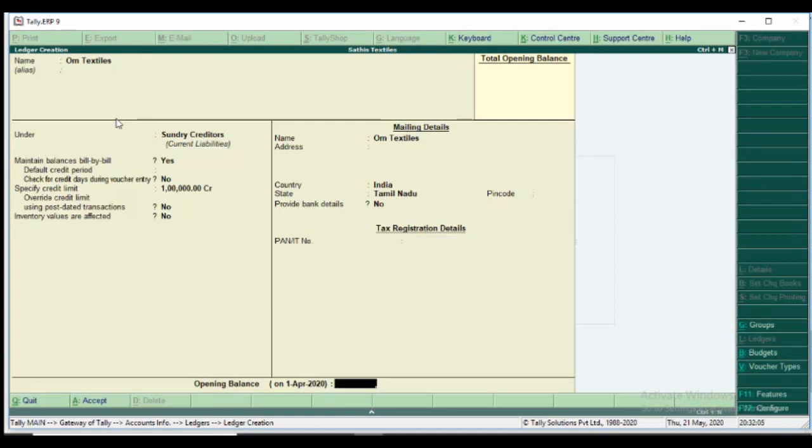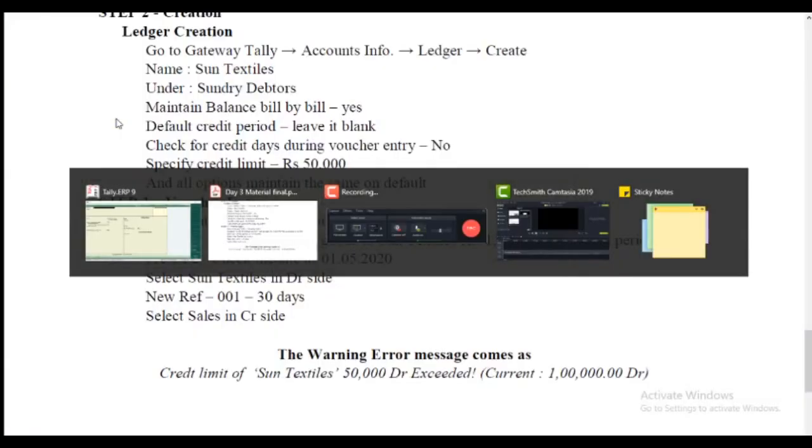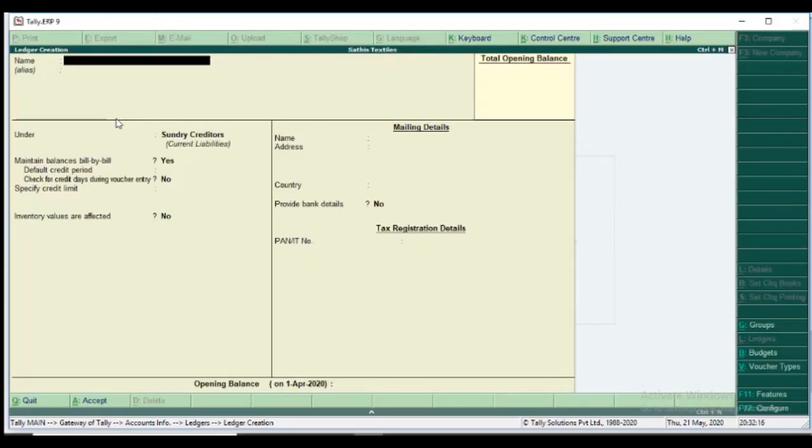If in case I purchase from Home Textiles rupees 1 lakh 50,000 on credit, the party gives the credit, but you enter the purchase.